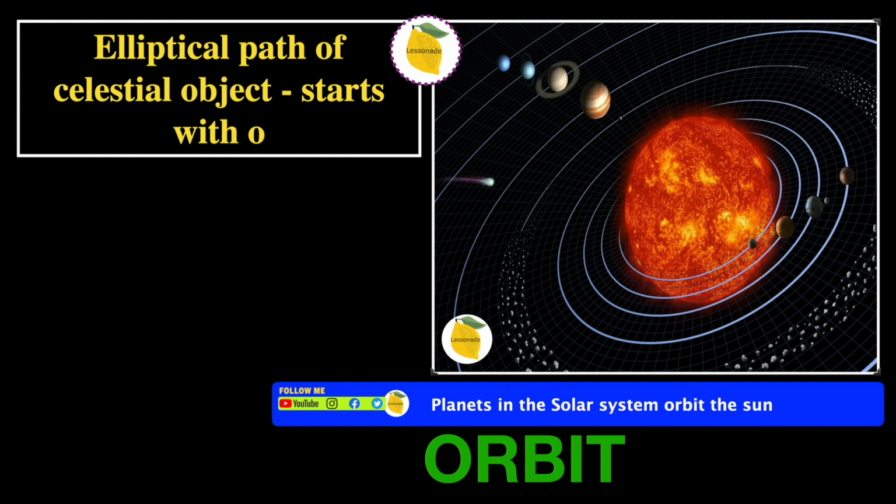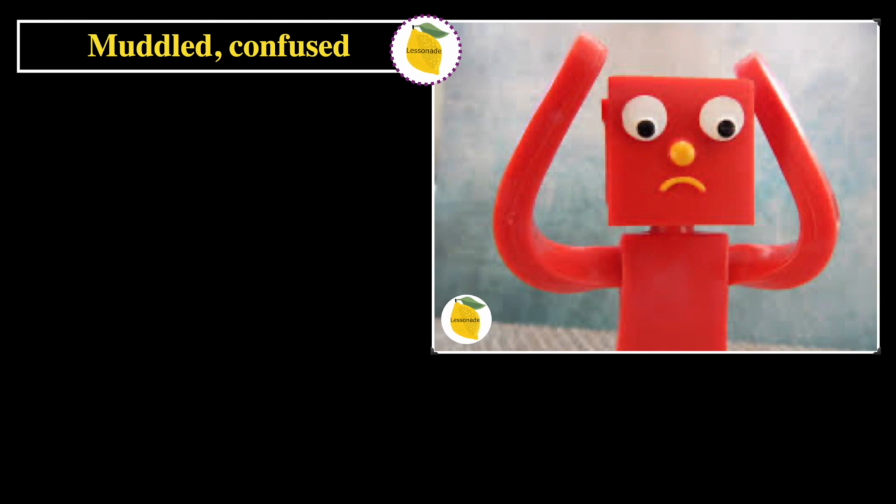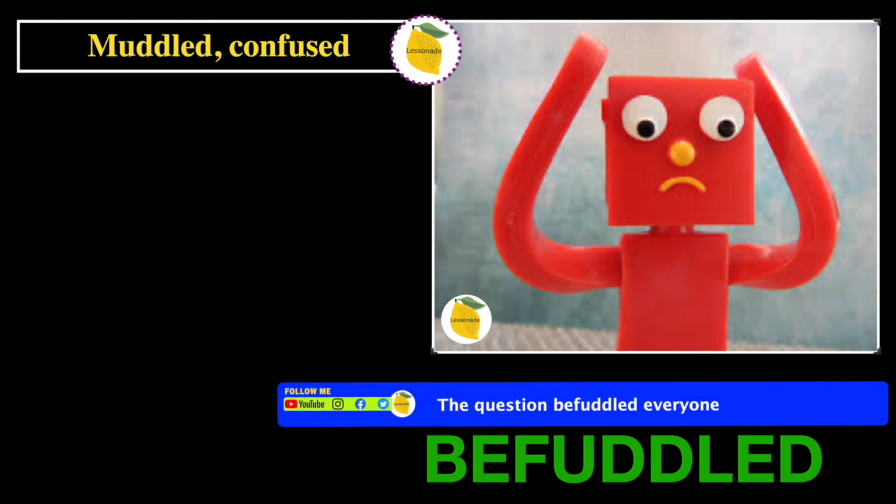Now, before we go into the next one, let's try to recall the previous slide, and the previous slide is lumberjack. Let's go on to the next one. Muddled or confused. In this picture we can see a person who's very muddled or confused. So this means the word will be befuddled, and the sentence is the question befuddled everyone.